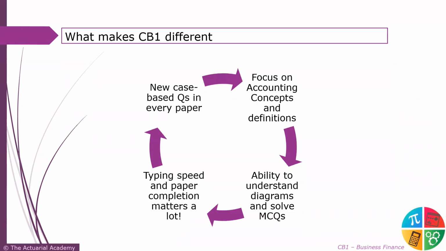Now, what makes CB1 a little bit more different? The first thing, like I mentioned, whatever you have learned in your other papers, now we will look at accounting side of it. कि insurance company accounts कैसे करता है, general insurance company accounts कैसे करता है, banks कैसे accounting करते हैं. We'll look at the accounting point of everything. कि losses हुआ, reserves किया. So what's the accounting effect of it? Everything that you have learned in actuaries till date, we'll look at the accounting side of it.